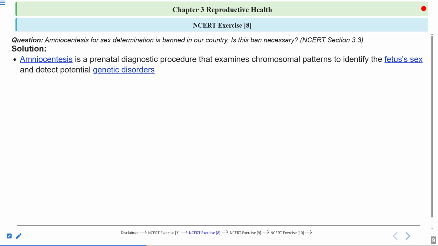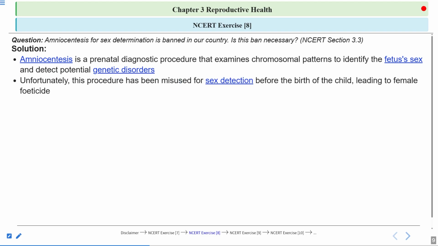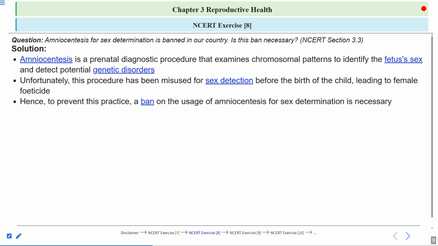Now, this amniocentesis has an advantage also because it can be used to detect genetic disorders. And this amniocentesis is usually performed between weeks 15 to 20 of the pregnancy. Clear? The procedure I've already told you. First of all, the ultrasound is done to confirm the fetal position, and then the placenta is located. And then with the help of the needle, the amniotic fluid is taken out. So the needle is inserted through the abdomen.